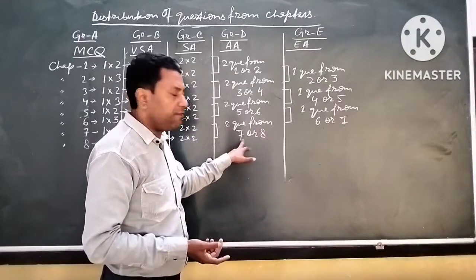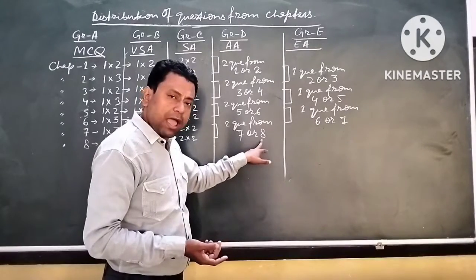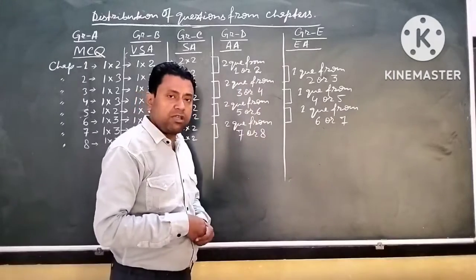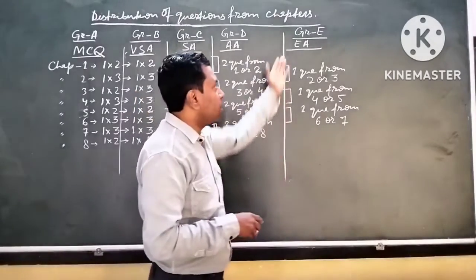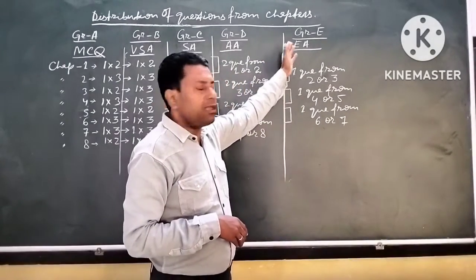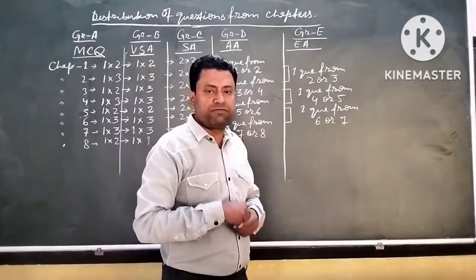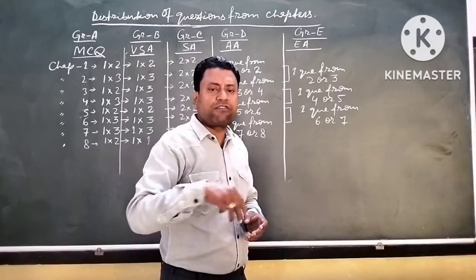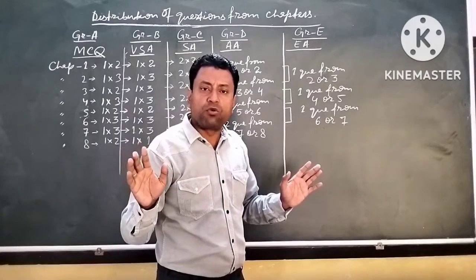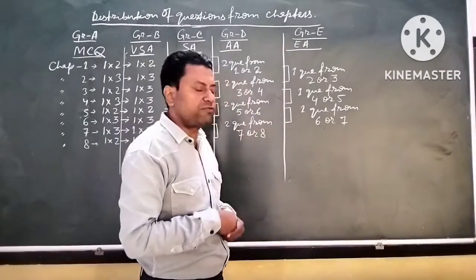If we talk about chapter number 7 and 8, 1 question would come from chapter number 7, or 1 question would come from chapter number 8. Or, as I told you just now, that formula may be repeated. If we talk about group E, that is explanatory answer, 3 questions will be there, and out of 3 you have to answer only 1 question. There will be no restriction of any group. Okay, only 3 questions will be there.